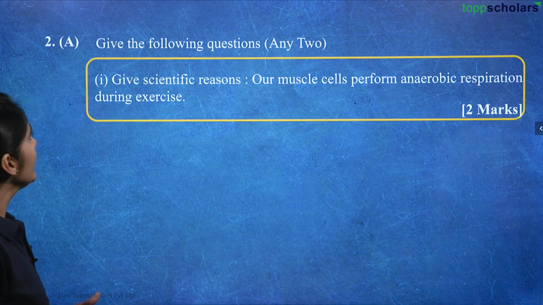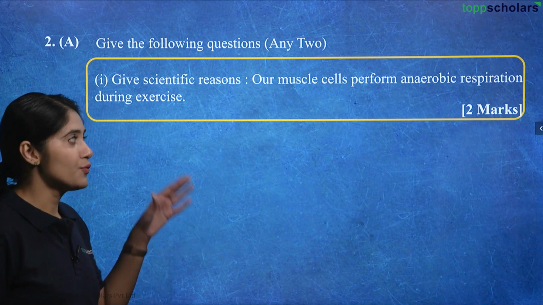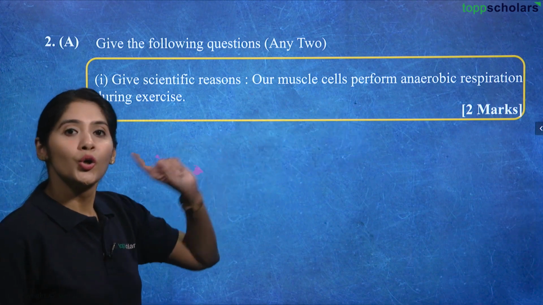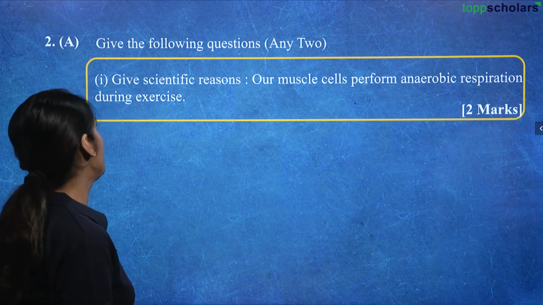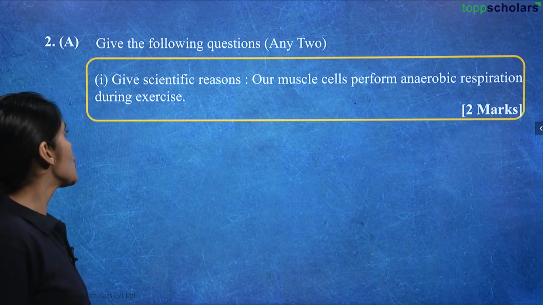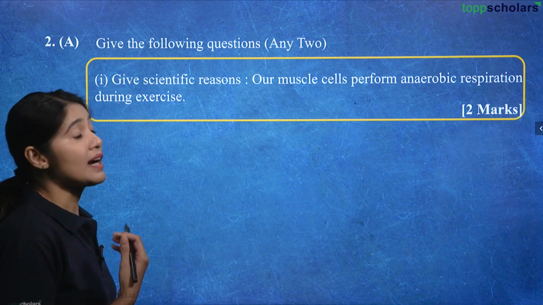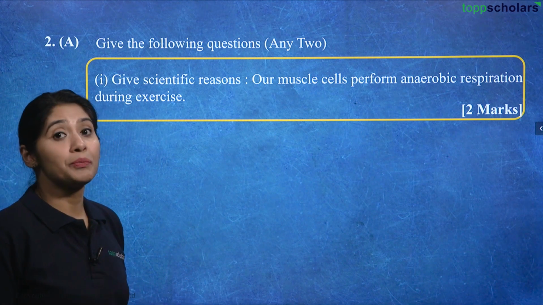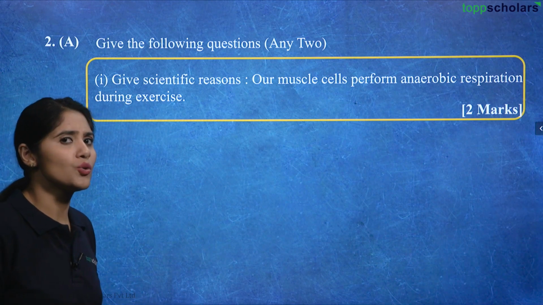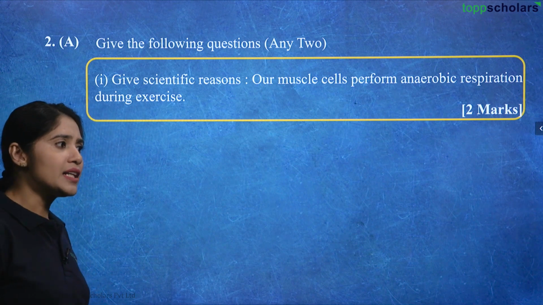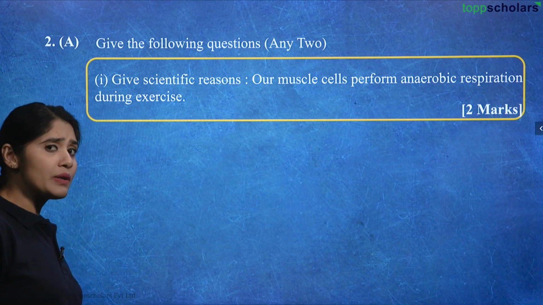Now, give the following questions. Give scientific reason. Okay, so now we are going to give scientific reasons. From 1 mark questions, we have moved to 2 marks questions. So, give scientific reasons: our muscle cells perform anaerobic respiration during exercise. So, we are going to give a scientific reason for whether our muscle cells perform anaerobic respiration or not during exercising, right? While we are exercising, we are using our muscles, right? And continuously there is a certain process going on inside our muscles. So is it anaerobic respiration that goes on?